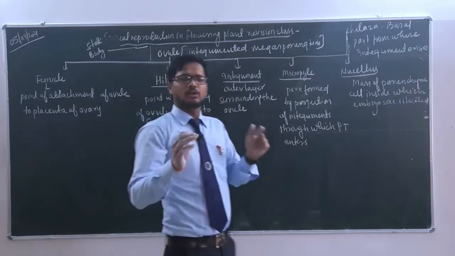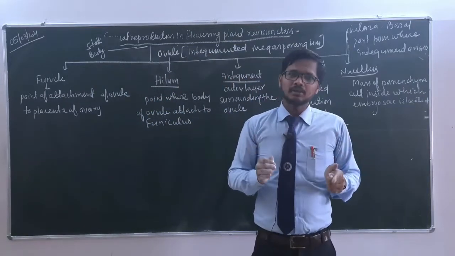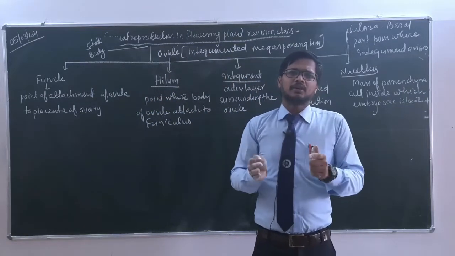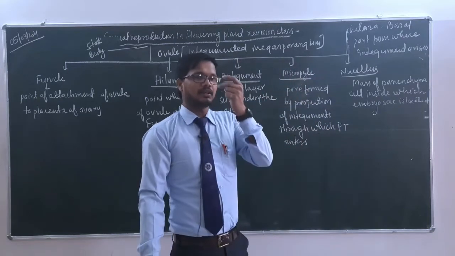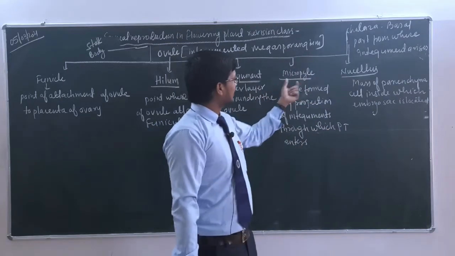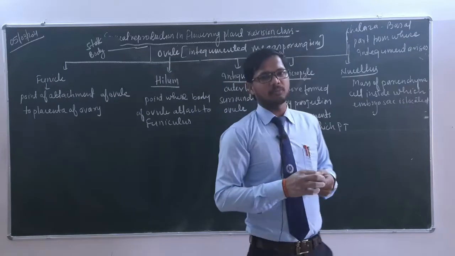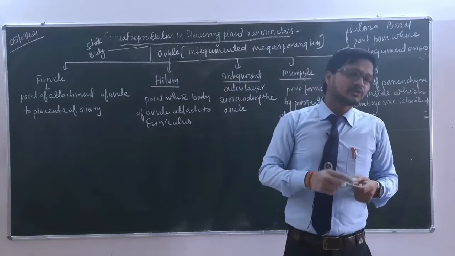Next, integument. Integument is the outermost protective part. That may be 2, that may be more than 2, and it may be absent too in certain cases of stem parasites. As well as the next one is micropyle. Micropyle is the opening through which pollen tube will enter during the process of fertilization.